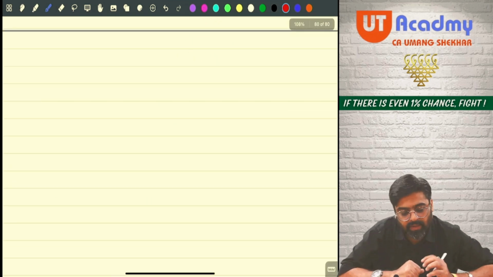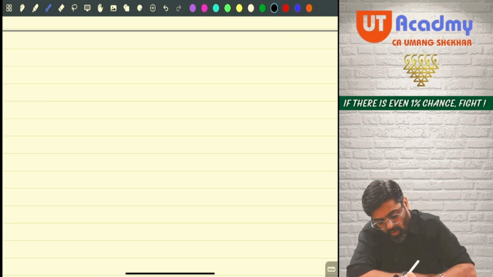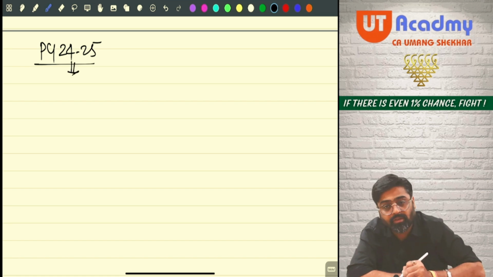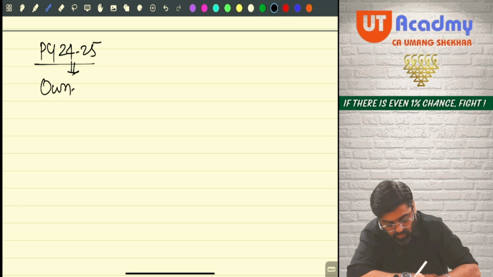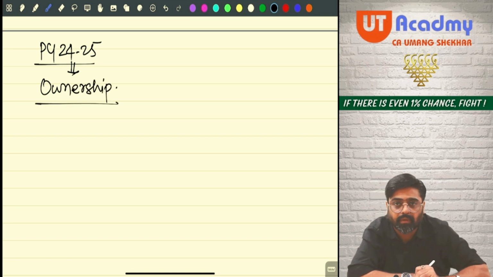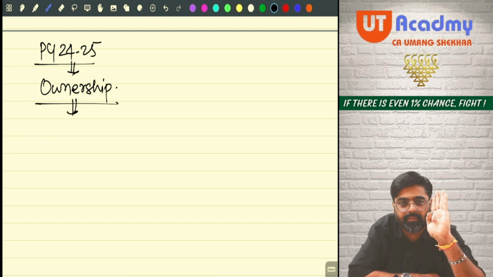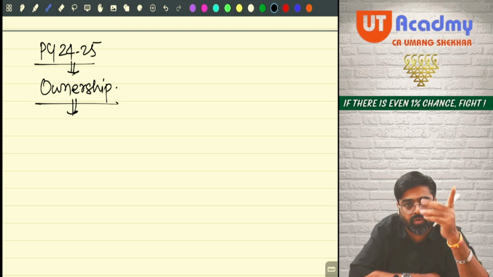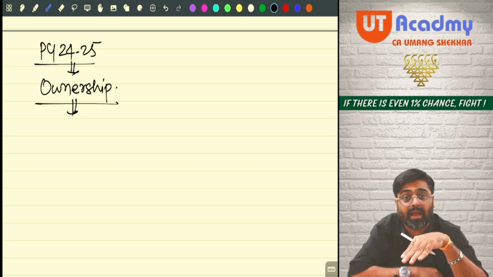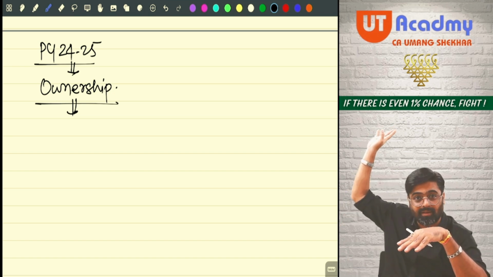Come on. Wait now. What is my previous year? 24-25. During the previous year 24-25, property was owned, meaning I have the ownership of the property. The ownership could have been from 1st April to 31st March, only if I had already bought the property earlier.